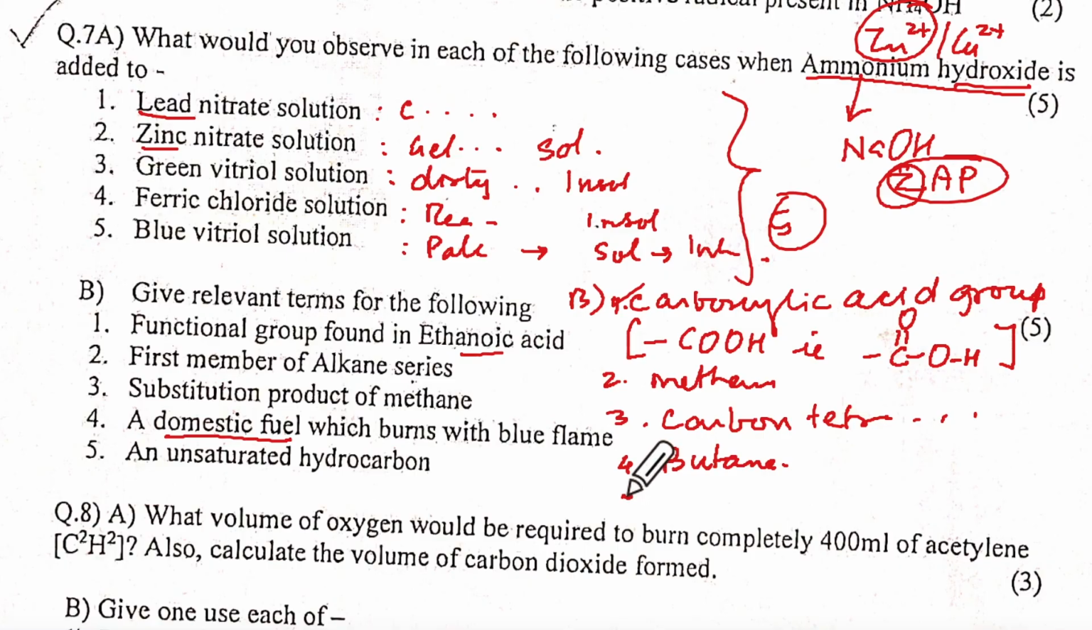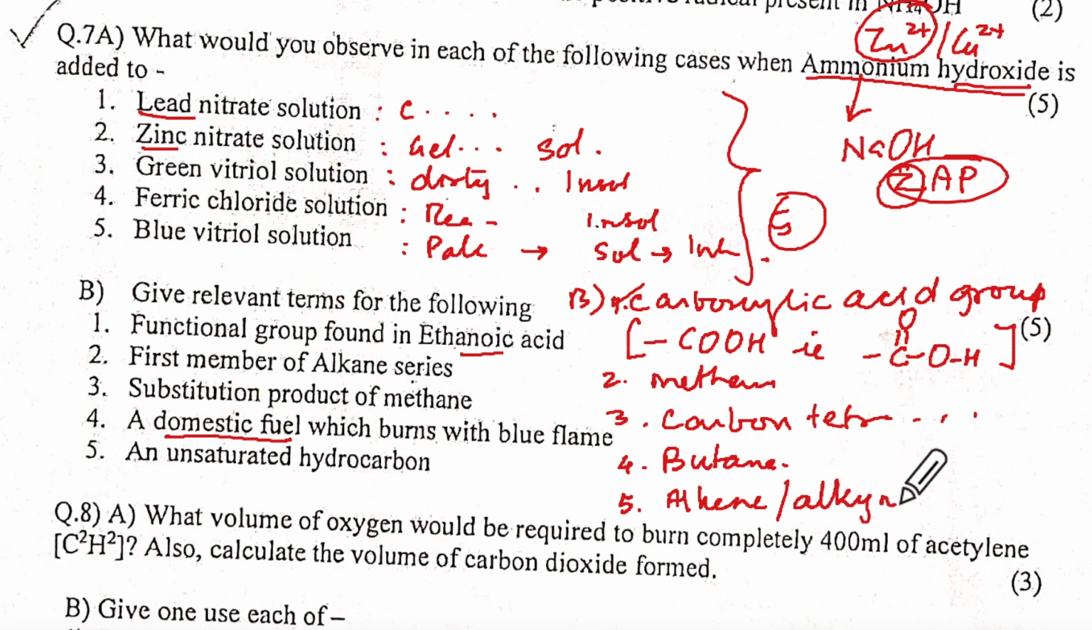Correct or no? Double check that. Unsaturated hydrocarbon. Any unsaturated hydrocarbon means you can write unsaturated hydrocarbon, they have said. This relevant term they are saying, that means it will be unsaturated, no? Alkene or alkyne. Sorry. Alkene or alkyne. So it will be alkene or